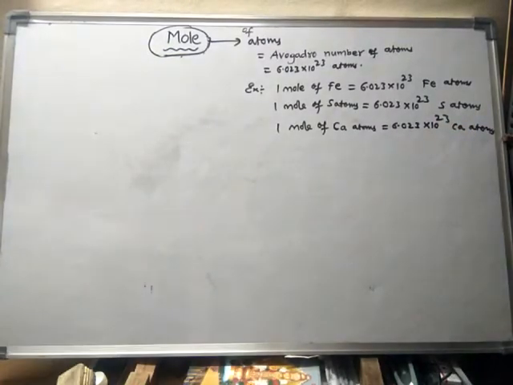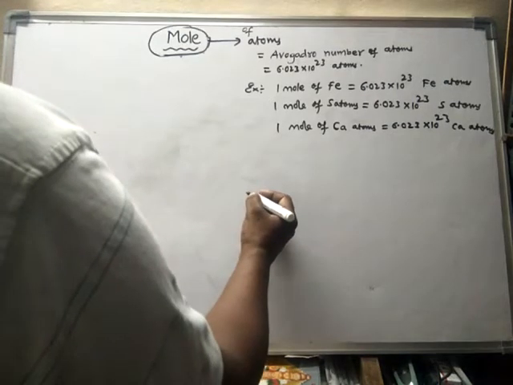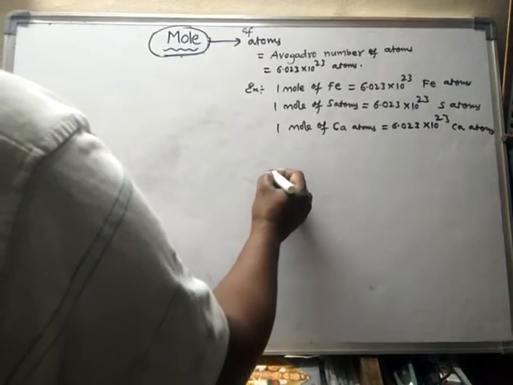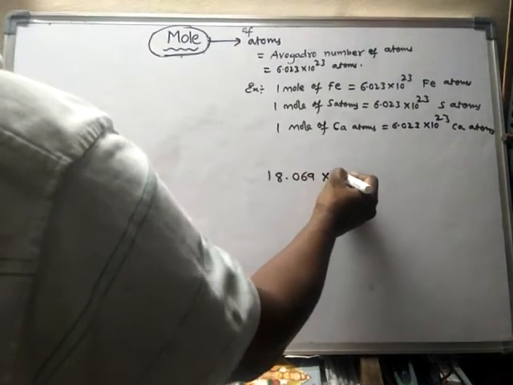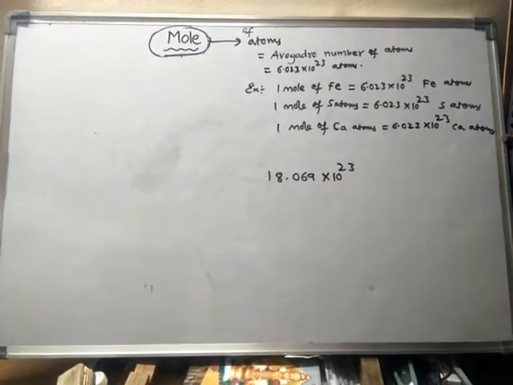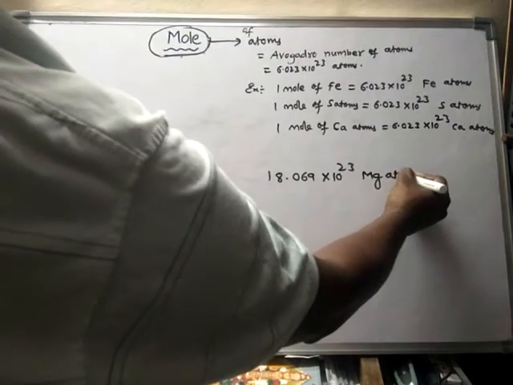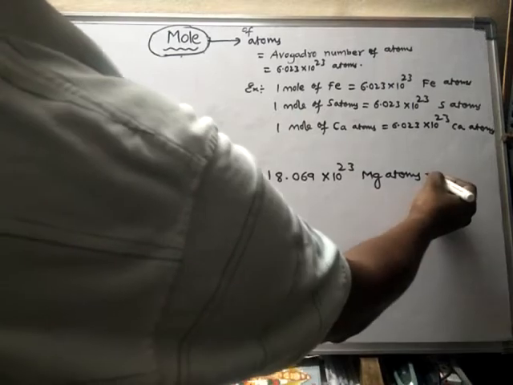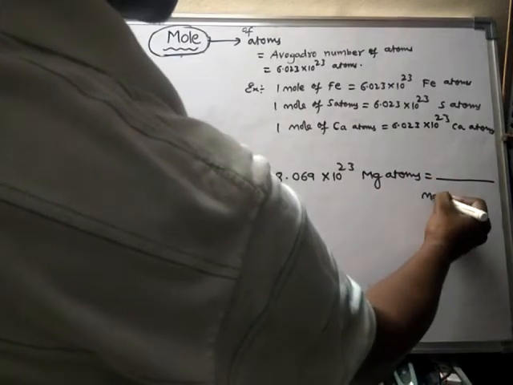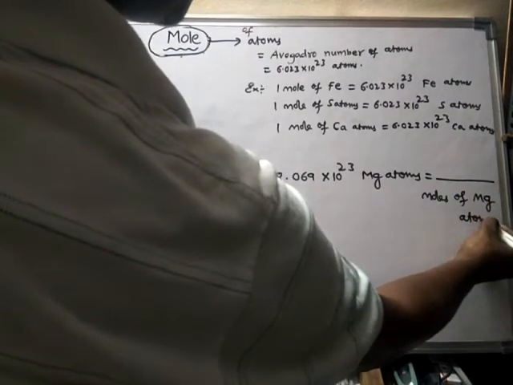One small question. 18.069 into 10 to the power of 23 magnesium atoms is equal to dash moles of magnesium atoms.